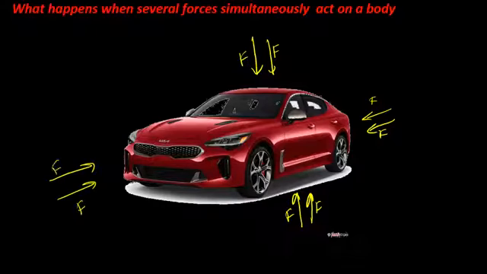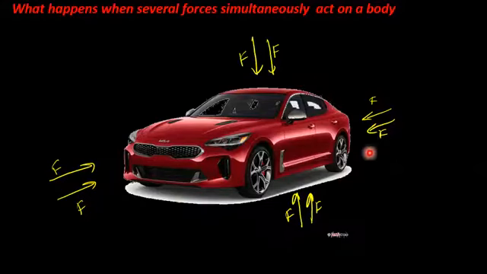So here you can see forces acting from upward, from downward, from left to right. An important thing to observe here is whenever the net force